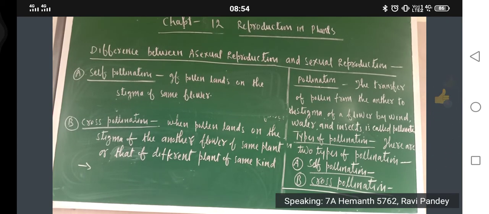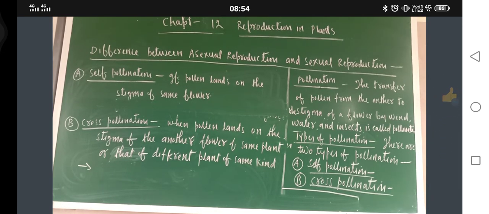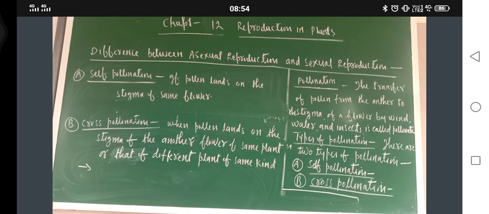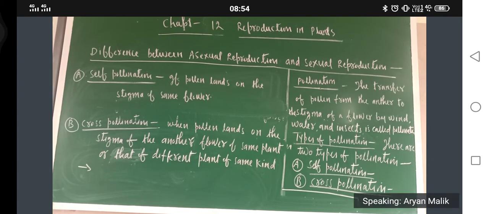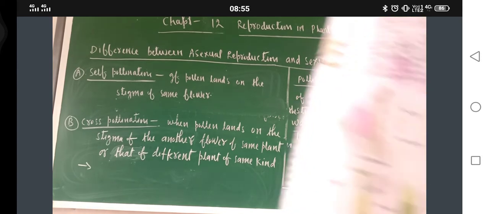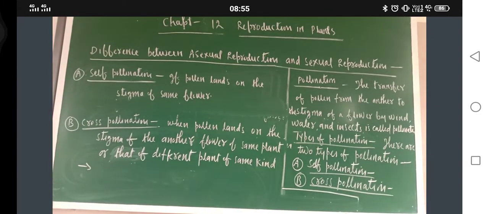Ask if you have got any doubt, and these diagrams should be made. But remember, let it be self pollination or cross pollination, always the pollen will be carried by the wind, water and insects. Now I have shown you yesterday's diagram, it should also be made. Today's diagram should also be made. These diagrams should be made: self pollination and cross pollination.